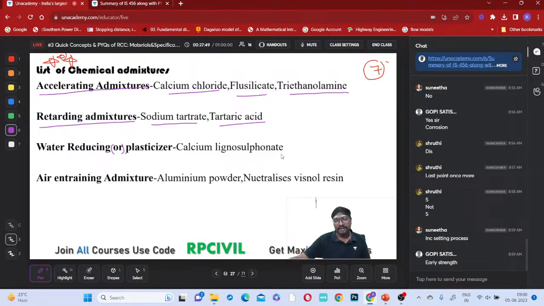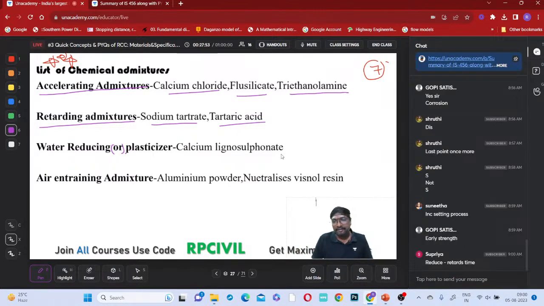Accelerating admixtures reduce the setting time, and retarding admixtures increase the setting time. They will not allow the concrete to set. Why?